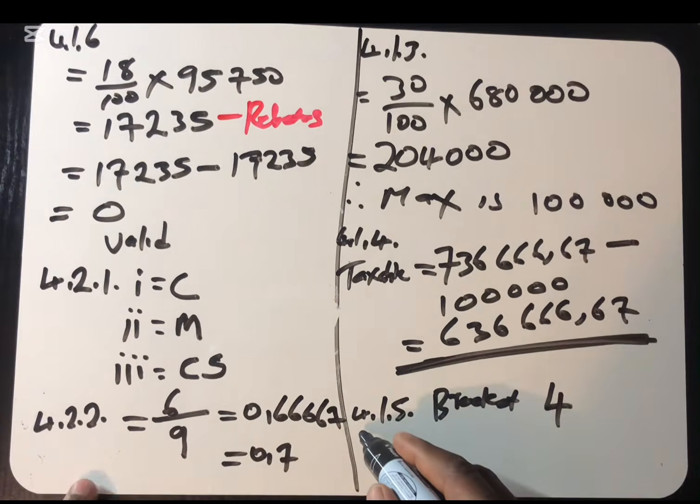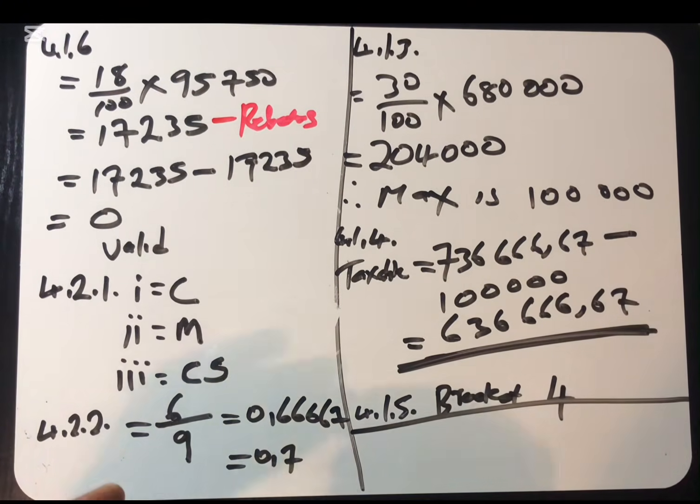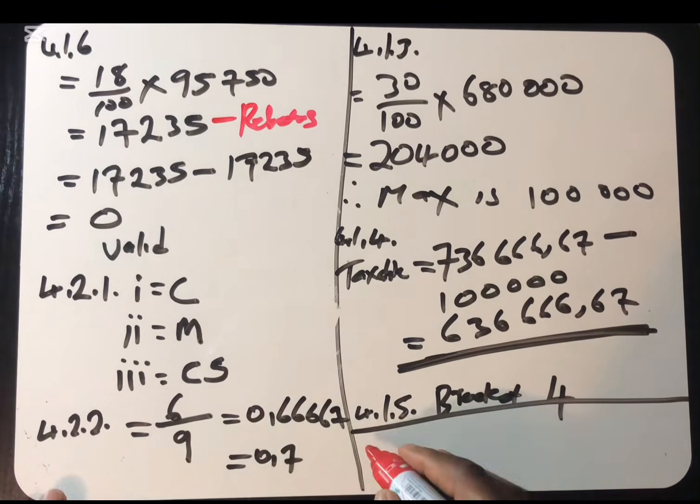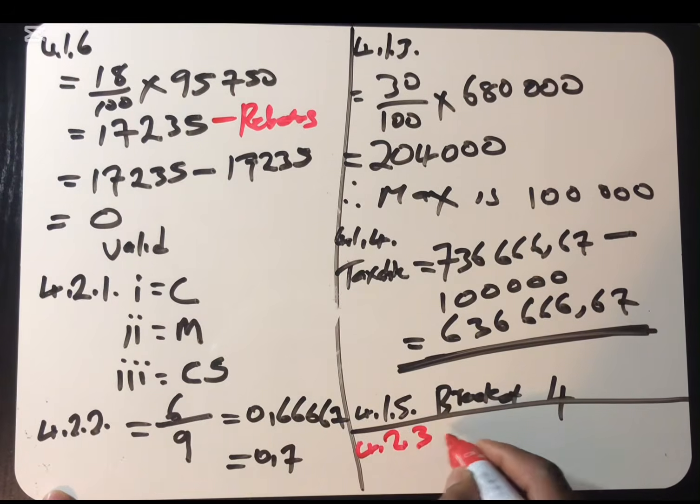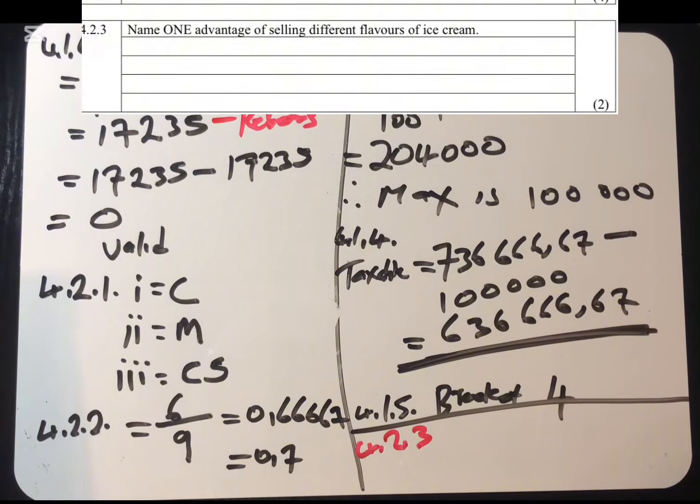Last question, I can just answer it here. Let me use different pens so that we'll be able to see it. Question 4.2.3. Name one advantage of selling different flavors of ice cream.